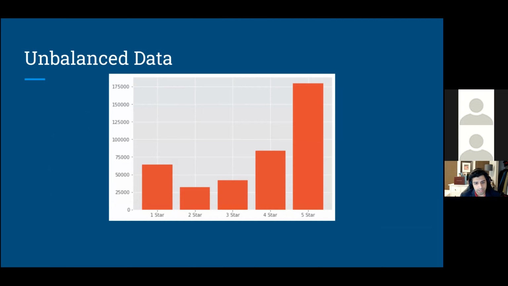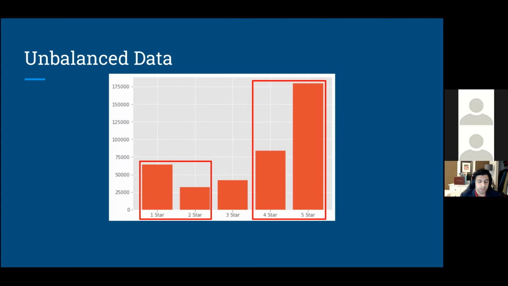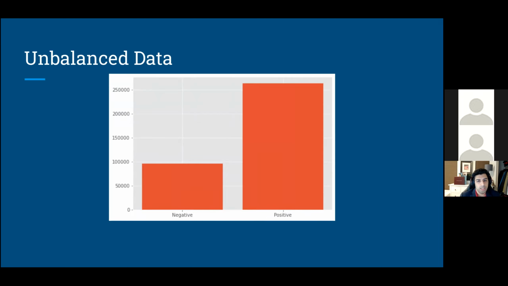So to combat this, I combined the 1 and 2 stars into a negative class, and I combined the 4 and 5 stars into a positive class. Because the 3 stars are ambiguous, I omitted those for now. So now I have 2 classes again, negative and positive, and this is where I spent the majority of my time.